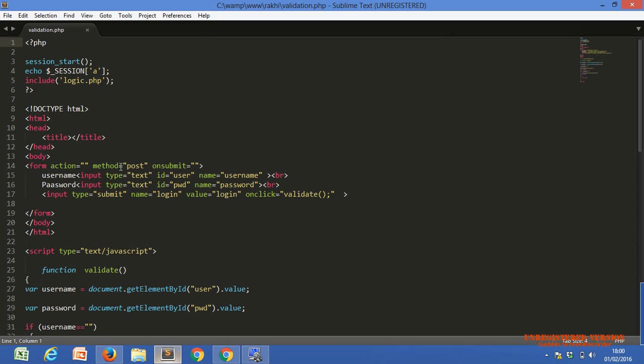Other than that, PHP is a server side scripting language. The code of PHP will execute on the server, with the help of the Apache server or any other server. PHP code will execute and just send the result, and we will display that result as per our requirement.